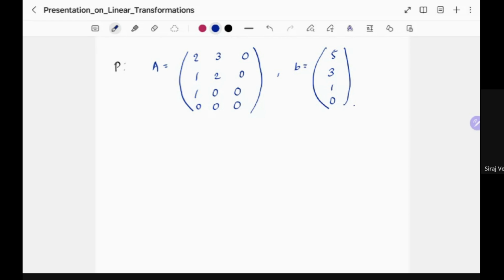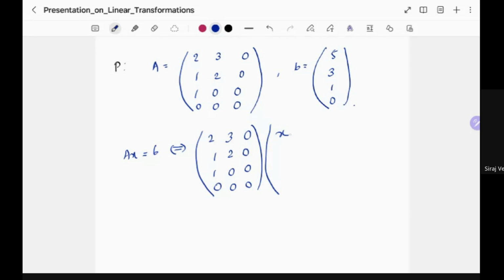Okay, so let's look at the solution. AX equals b. So the rows 2, 1, 1, 0; 3, 2, 0, 0; 0, 0, 0, 0 times x1, x2, x3, equals 5, 3, 1, 0.